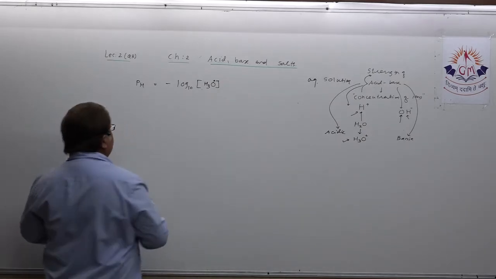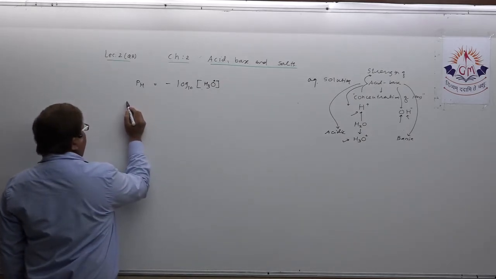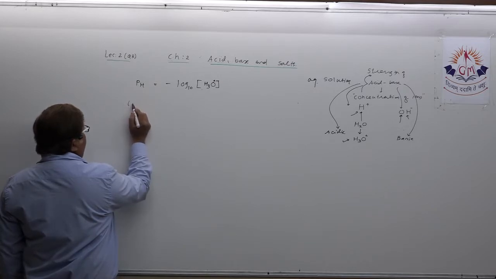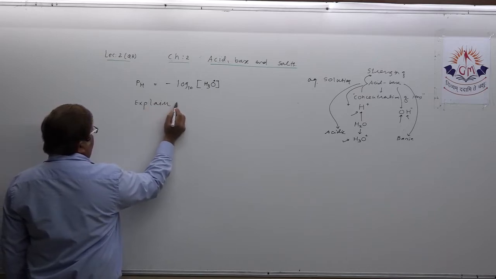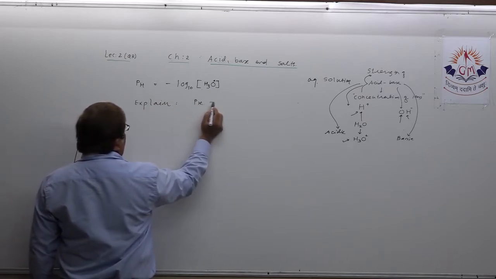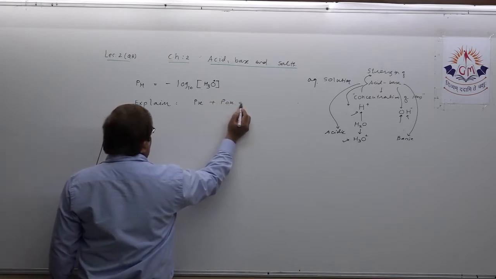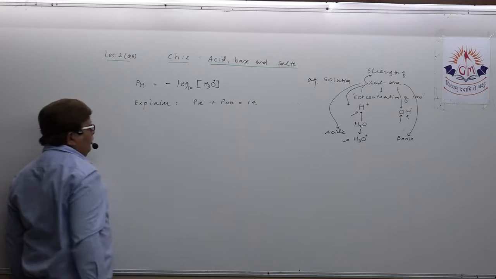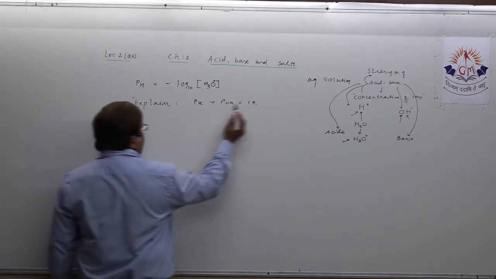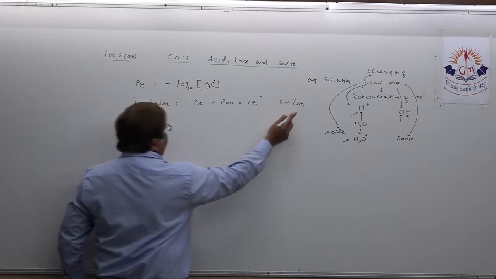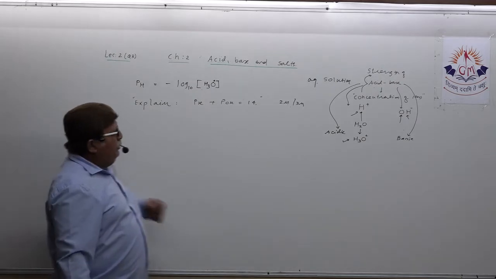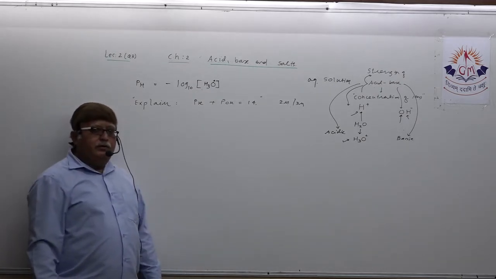Suppose in exam they ask you such a type of question. Suppose they ask, explain pH plus pOH equal to 14. How will you explain this? Maybe in 2 marks or 3 marks they can ask it: explain pH plus pOH equal to 14.